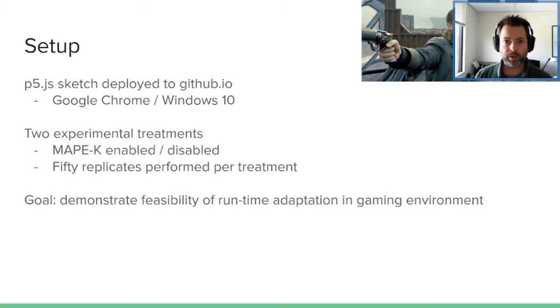Now, I was the one that ran that, so you could make a case for threats to validity for the developer running their game and then testing it themselves. Unfortunately, my kids were not cleared for IRB approval at that point in time. They're 8 and under, and I thought that'd be kind of a fun test for them to do, but we didn't get through that in time. Maybe in the future. But our overall goal is to just demonstrate the feasibility of adapting at runtime.